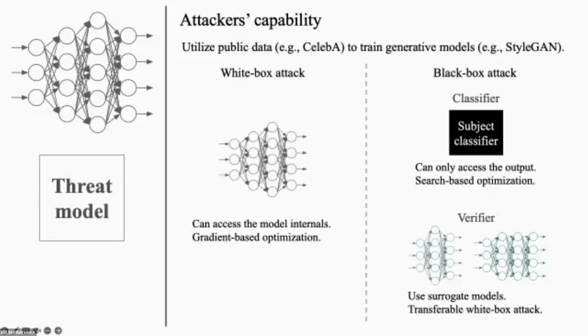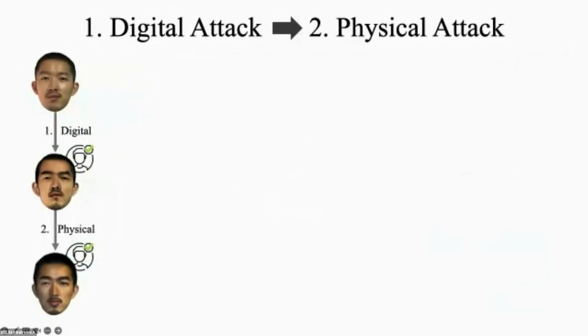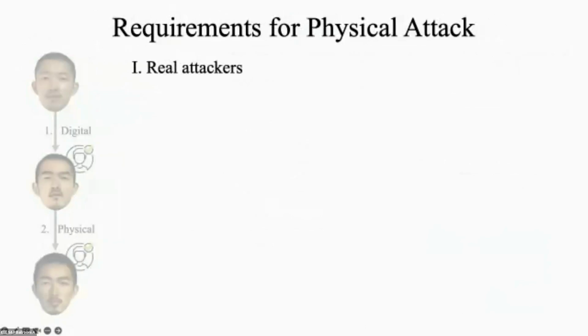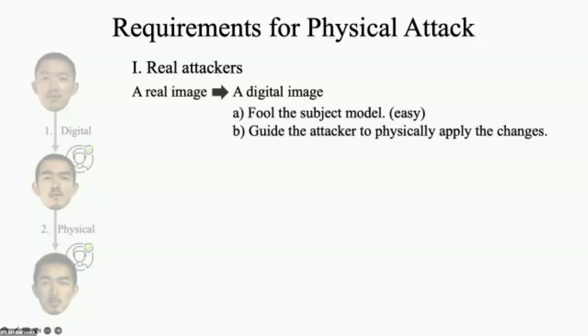accessing the private dataset. A common way to conduct physical attacks is first generating the impersonating faces in the cyberspace and then physically realizing it. There are 4 challenging requirements for a successful physical attack. The first one is that the attack method should be able to work with real attackers' images. For example, based on the real attacker's image, it should return an updated image that can fool the subject model and guide the attacker to physically apply the changes.